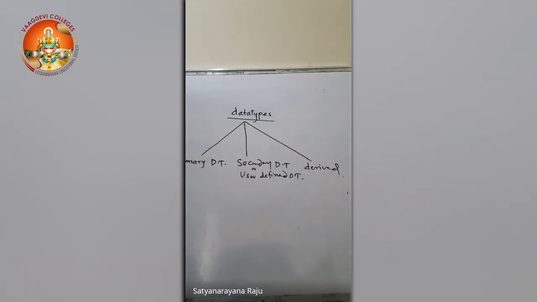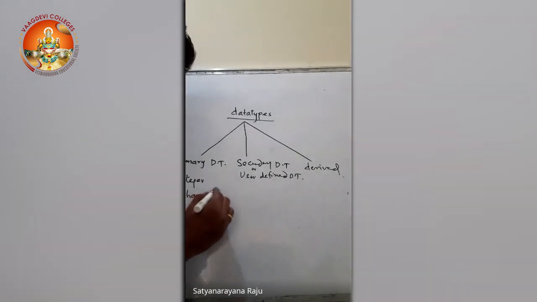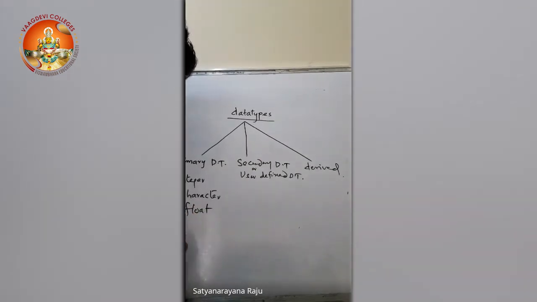And they are called derived data types. Coming to the primary data types, I'll write here clearly. First one is integer, next character, third one is float, and the next one is double. Also, you can take void as a data type, and it is called the empty data type.